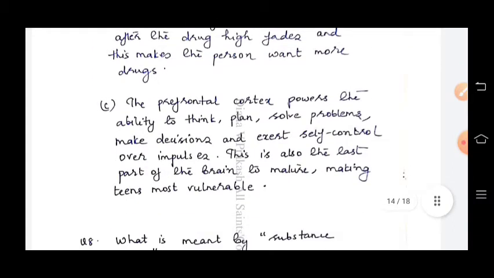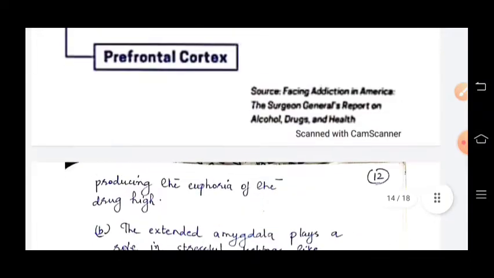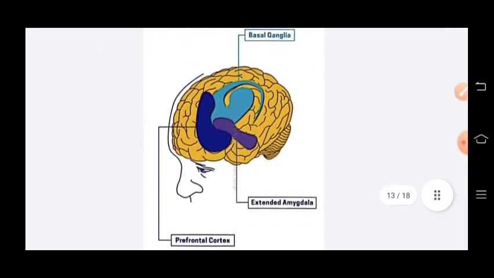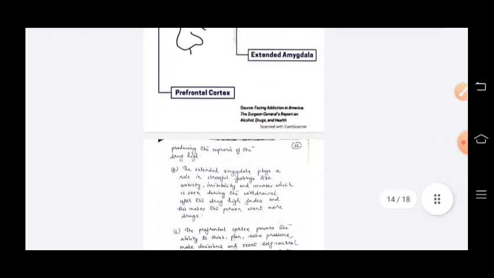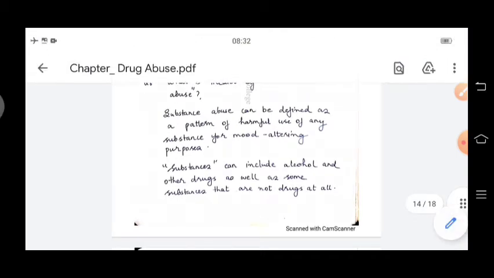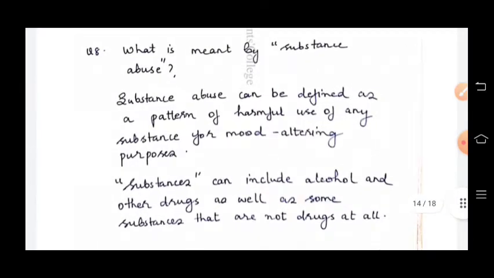The third one is the prefrontal cortex. The prefrontal cortex powers the ability to think, plan, solve problems, make decisions, and exert self-control over impulses. This is also the last part of the brain to mature, making teens most vulnerable. Okay, so remember these three names and areas of the brain: basal ganglia, extended amygdala, and prefrontal cortex, and how drugs affect these areas.